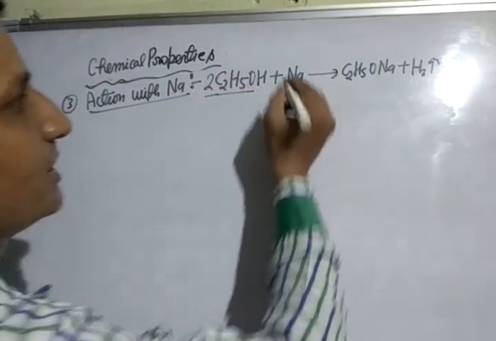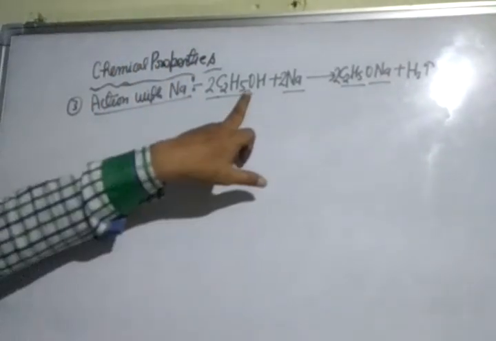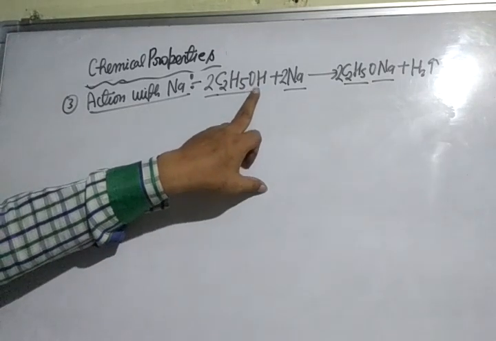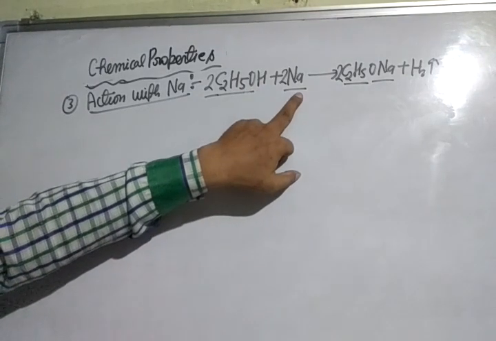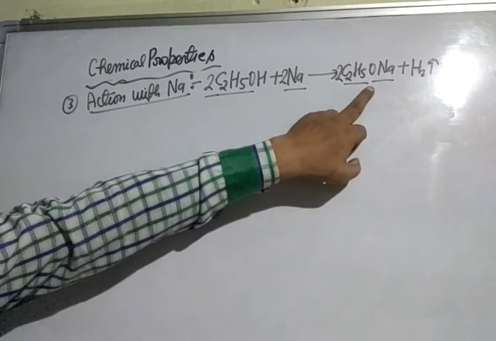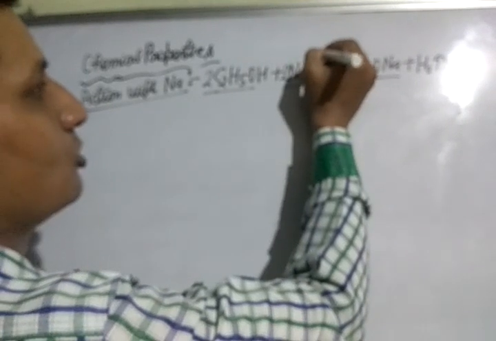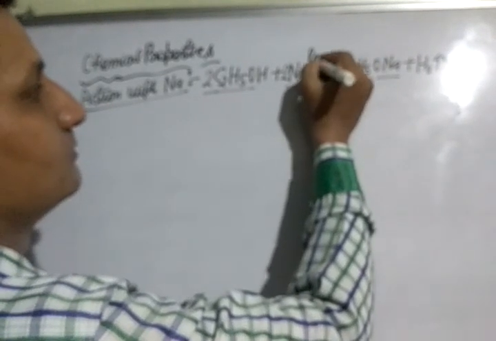2C2H5OH plus 2Na gives 2C2H5ONa. This is called sodium ethoxide. Listen to me again. Ethanol reacts with sodium metal at room temperature to give sodium ethoxide and hydrogen gas. This reaction takes place at room temperature.